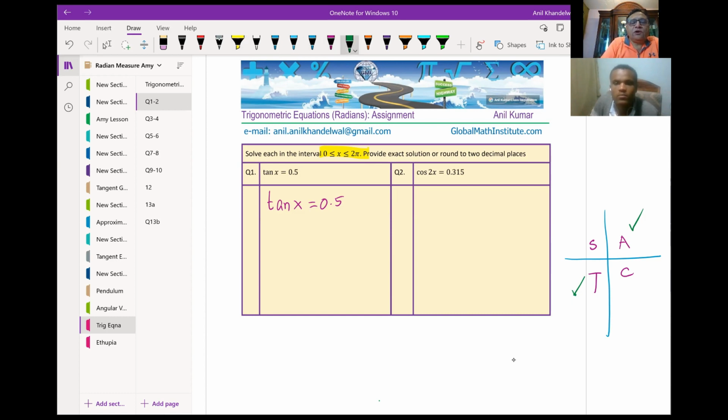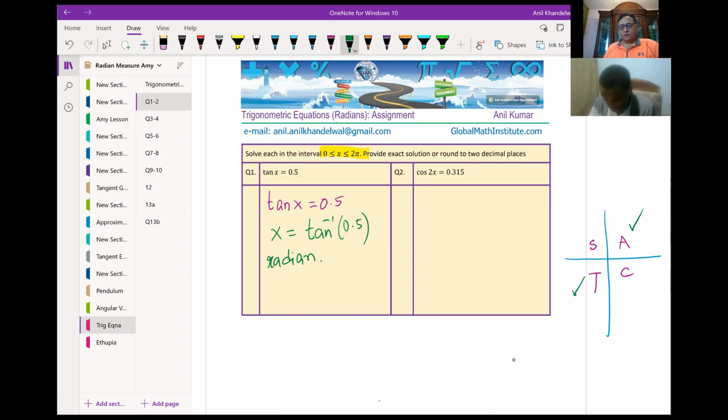So there are two ways to go about it. One, we say what x is. We know x is equal to tan inverse of 0.5. This is one way of doing it, correct? We just find tan inverse of 0.5. You can use a calculator, and when you use the calculator, you have to use it in radian mode, right? Because you need the answer in radians, correct? Use your calculator and tell me what is the value of x.